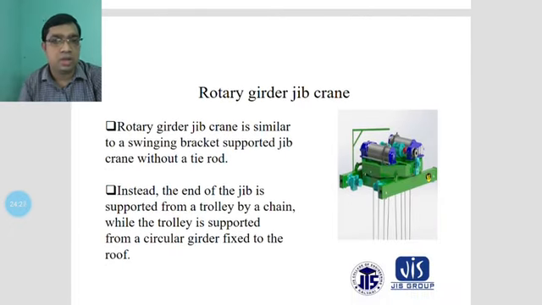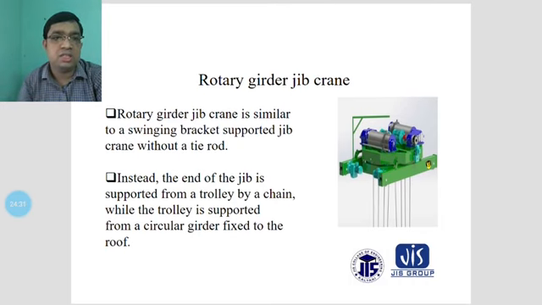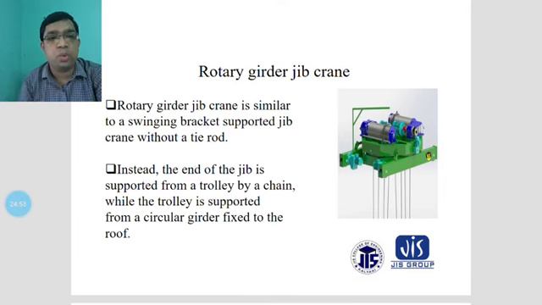Rotary girder jib crane will also be here. This is the rotary girder jib crane. The rotary girder jib crane is similar to a swing bracket supported jib crane without tie rods. Instead, the end of the crane is supported from a trolley by a chain, while the trolley is supported from the circular girder fixed to the roof.